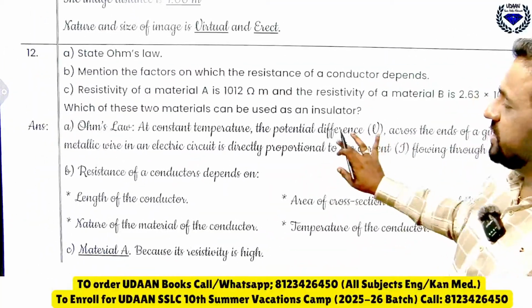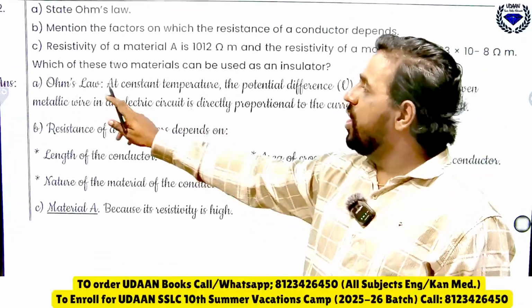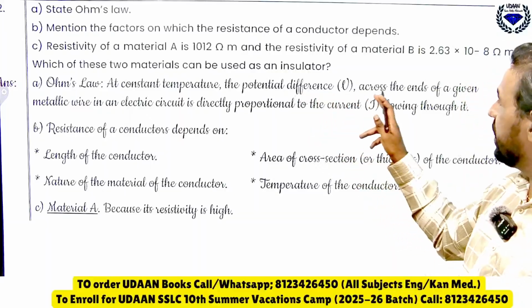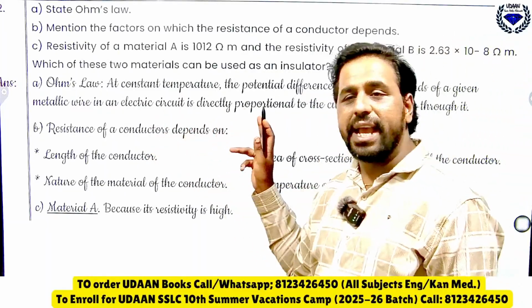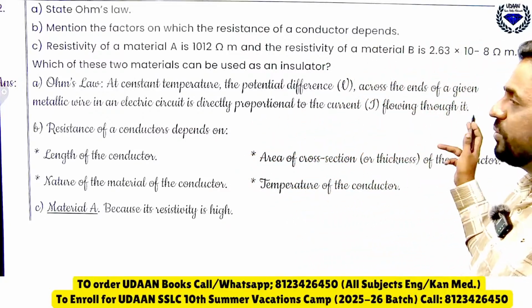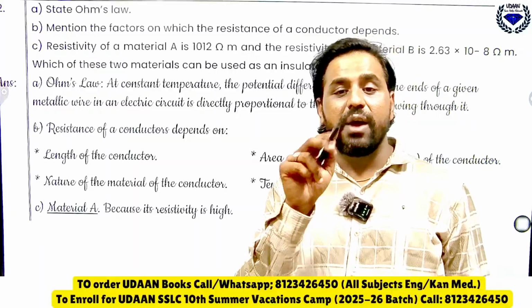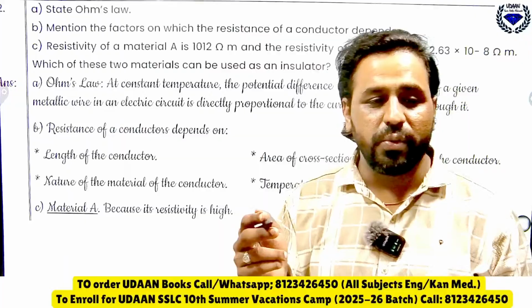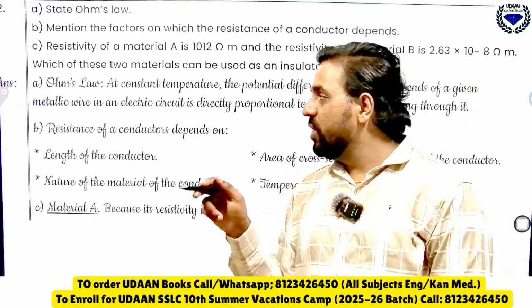Then the last question you can see here. State Ohm's law. What is Ohm's law? Ohm's law states that at constant temperature, the potential difference V across the ends of a given metallic wire in an electric circuit is directly proportional to the current flowing through it, provided temperature remains constant. And you should write the formula V is equal to I into R. Voltage is directly proportional to current.